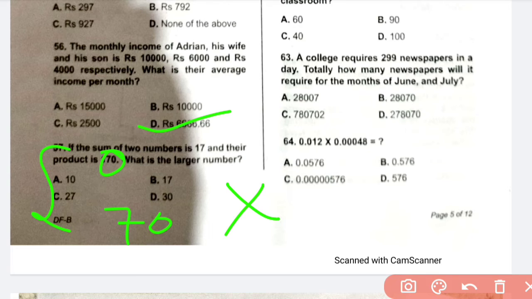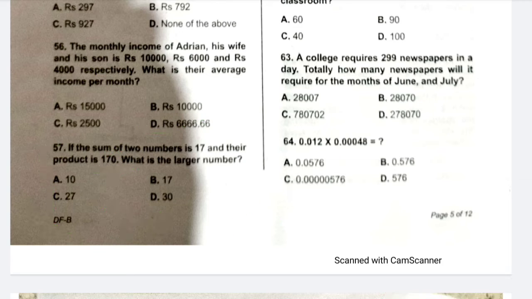This question is wrong, maybe the question is wrong. What is the largest number? Maybe the question is wrong. It should be 10, but the product is 170, so the question is wrong.